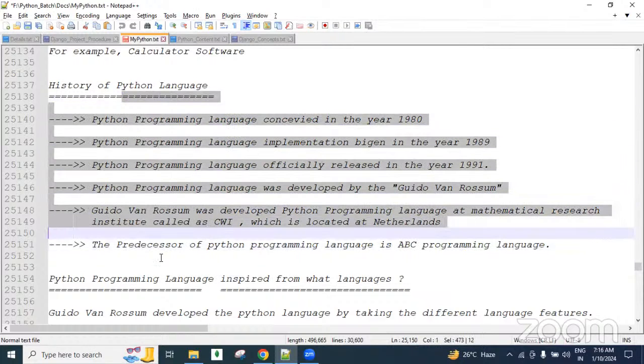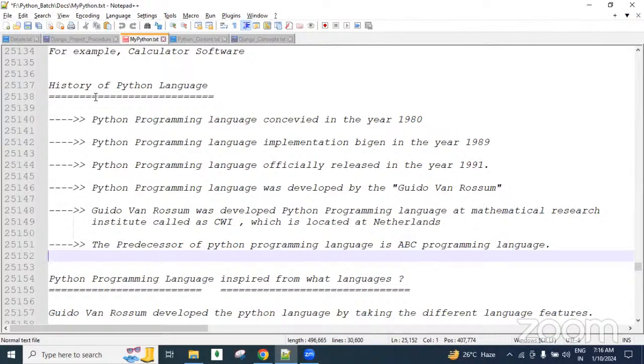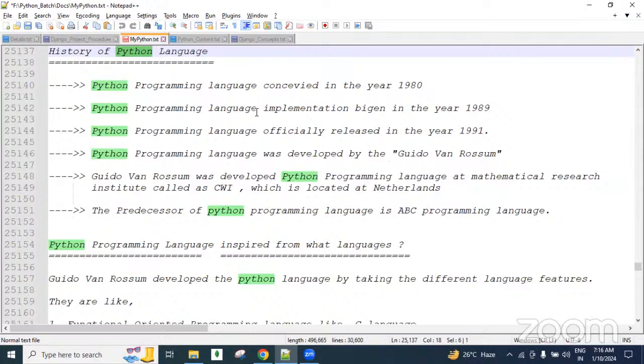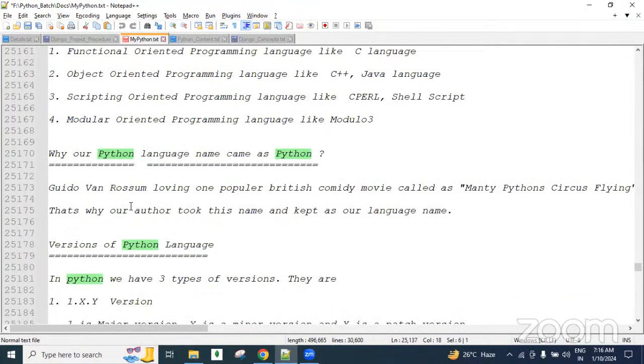And one more thing, guys, why did our author keep our language name as Python? Why not another name, like why not your name, or my name? This question is asked, guys. Our author loved one British comedy movie.